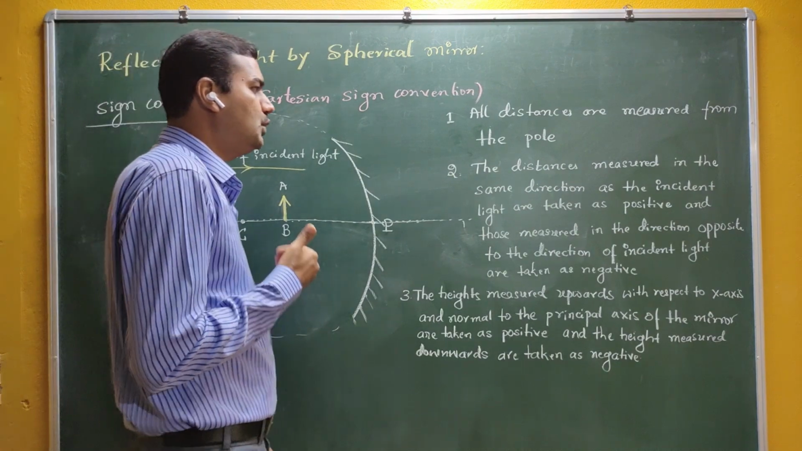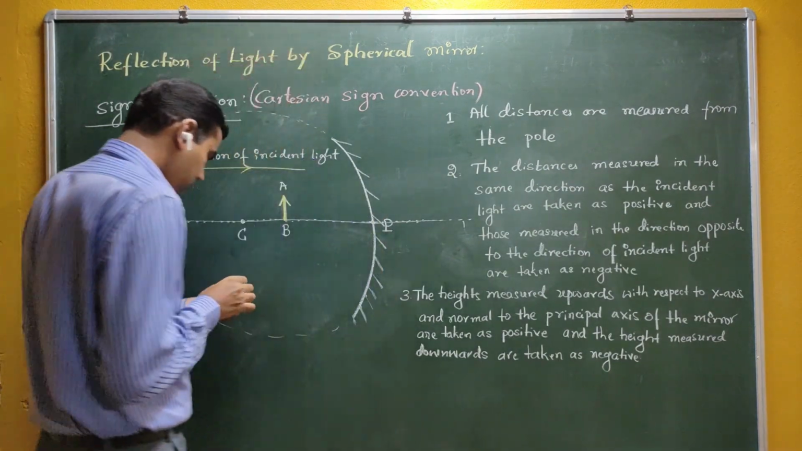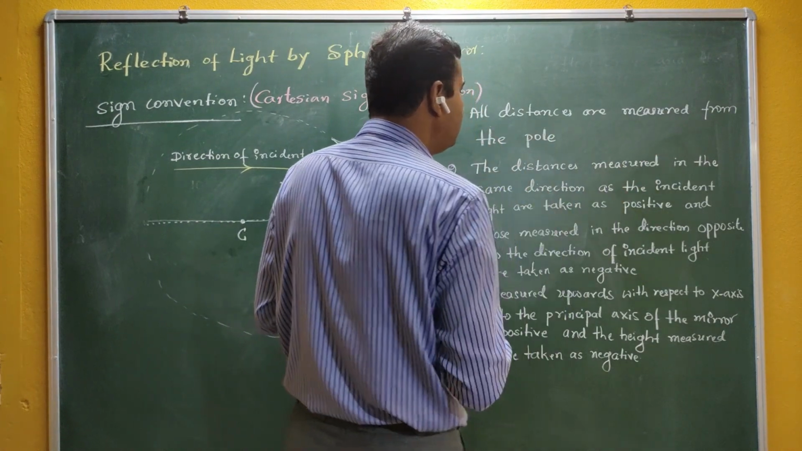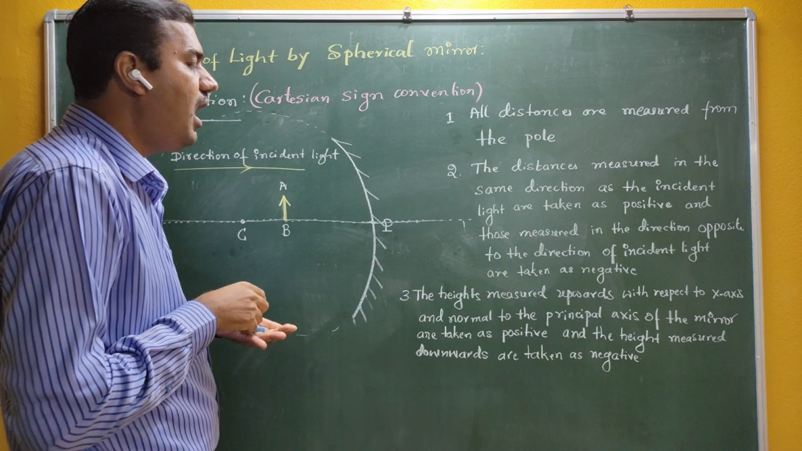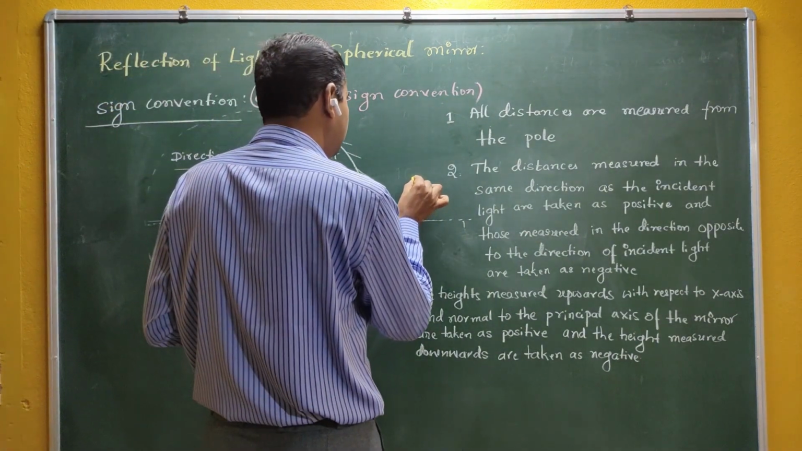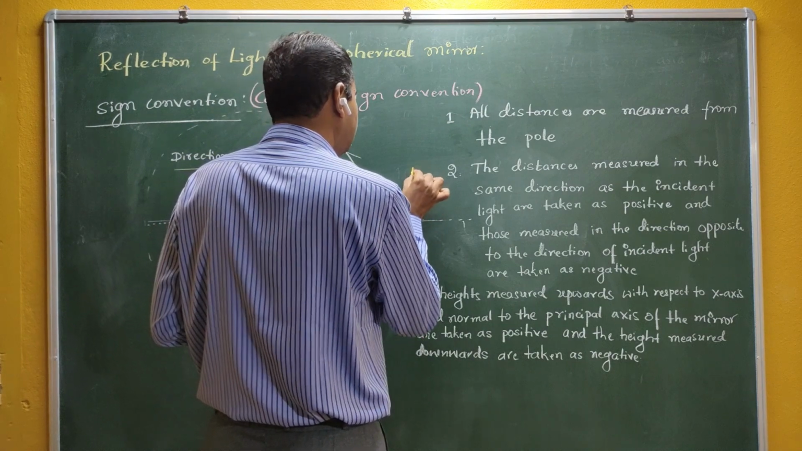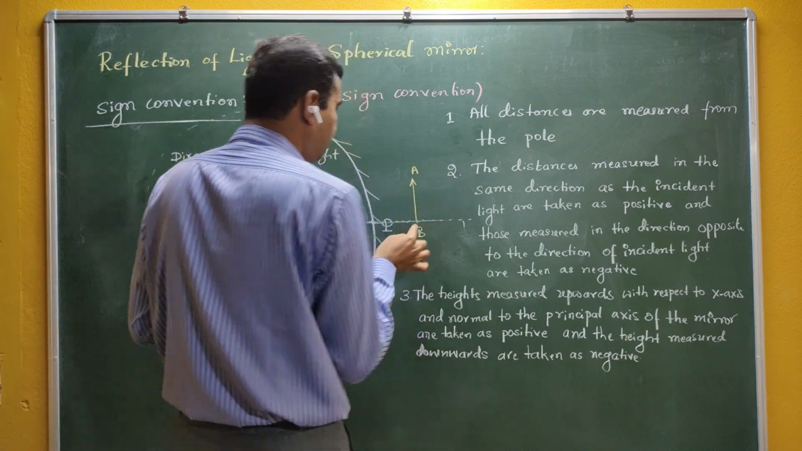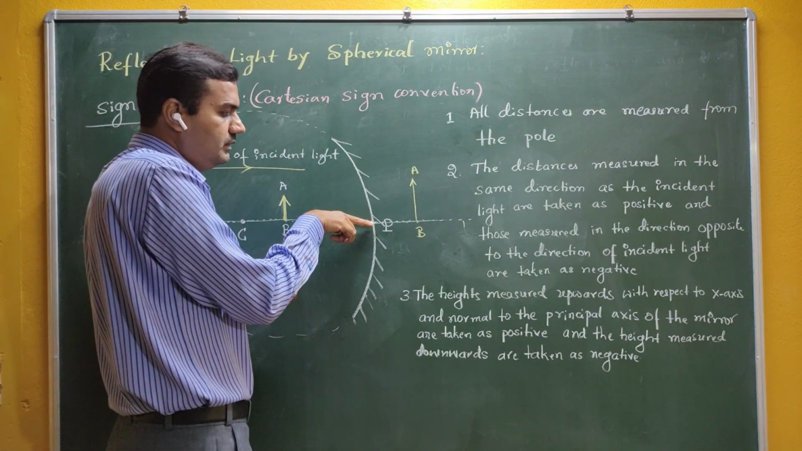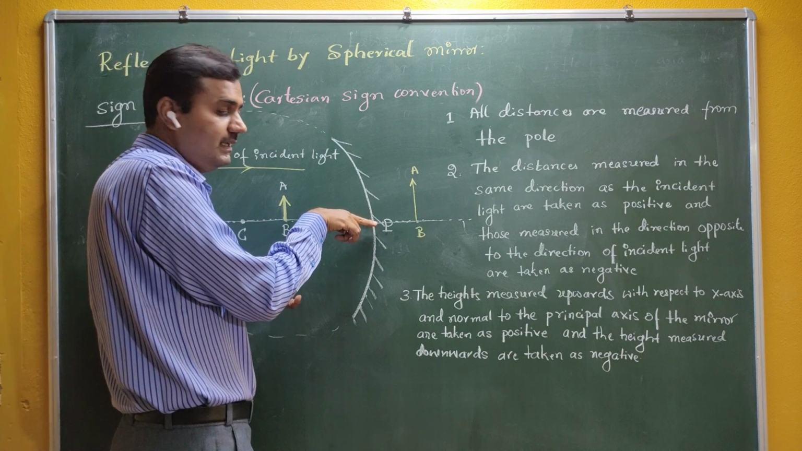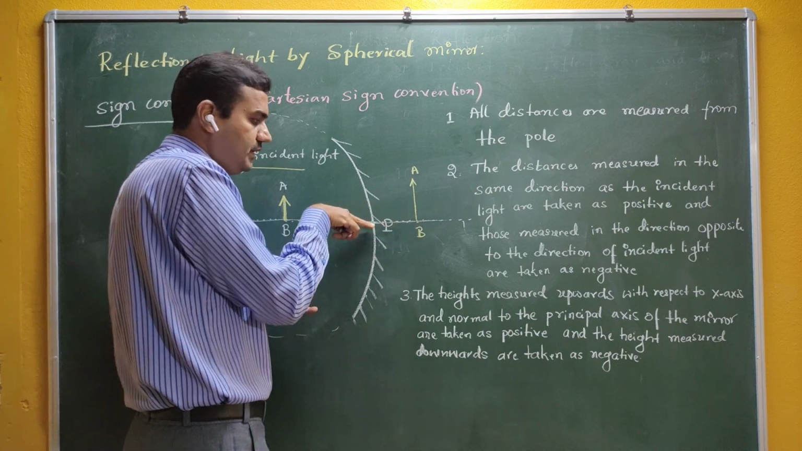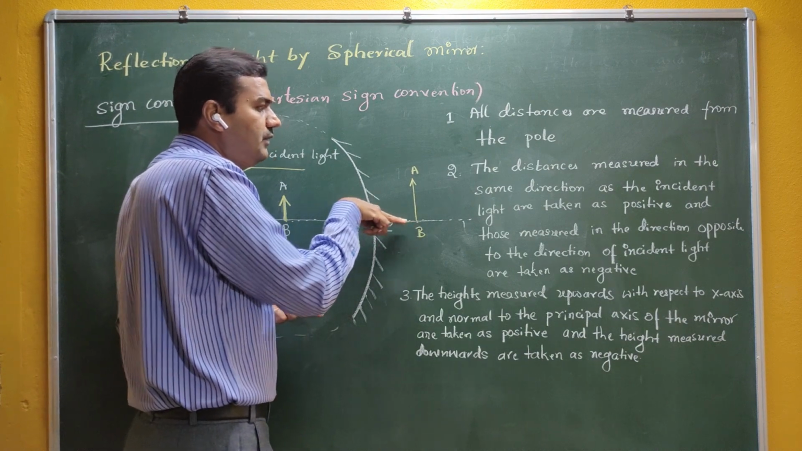The condition number 2 is: the distances measured in the same direction as the incident light are taken as positive. For example, your object is somewhere here, and AB is the position of the object. All the distances are measured from the pole, so you start measuring the distance from P here. You are going in this particular direction, moving from pole to object. So this is your direction of measurement.